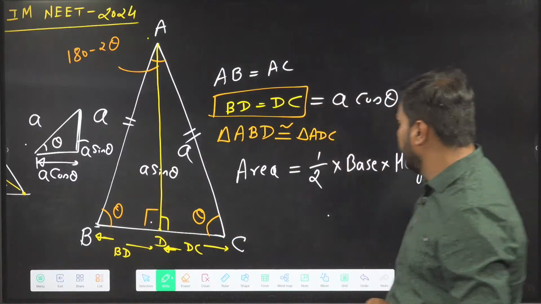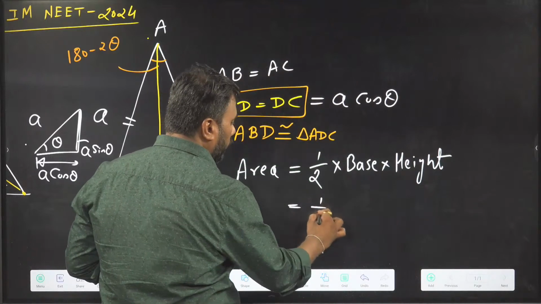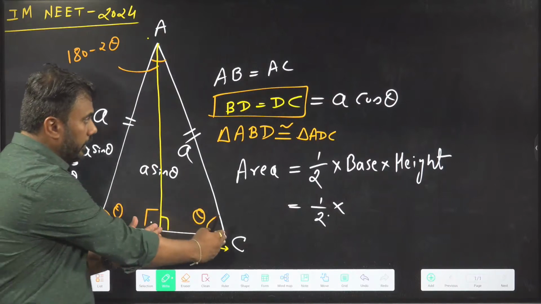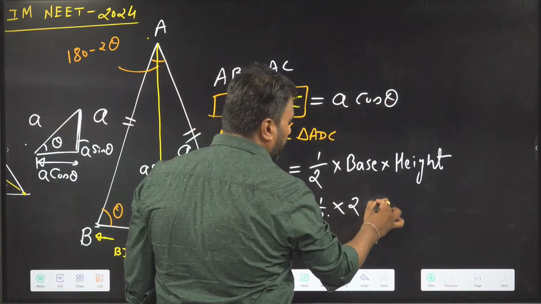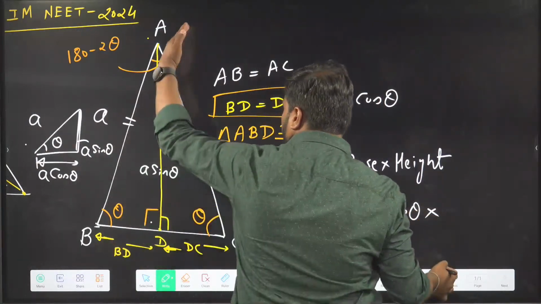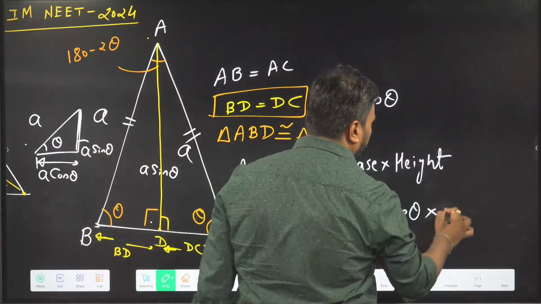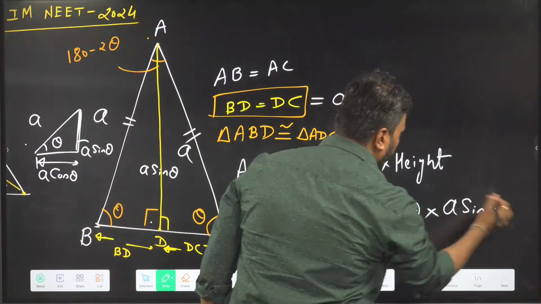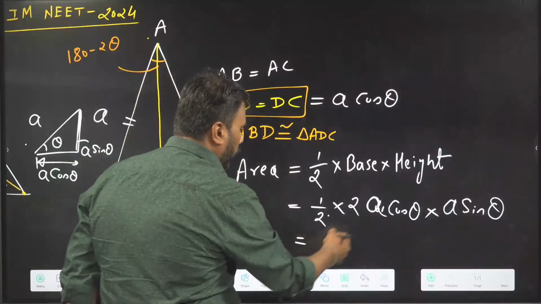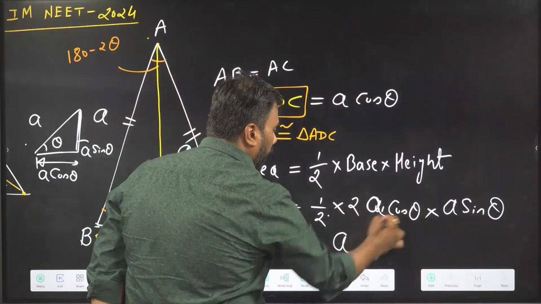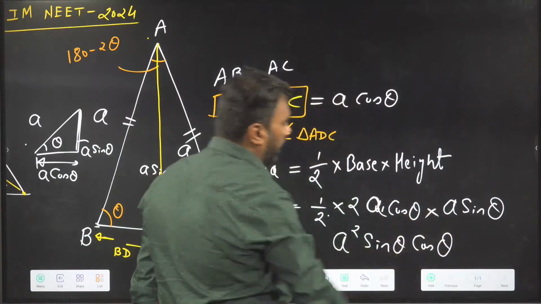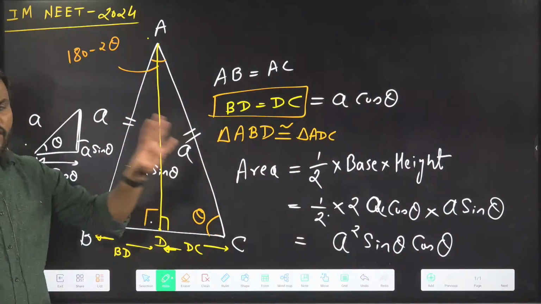Now, if we know this length, we can find out the area of the isosceles triangle. That will come out to be half the total base length, BD plus DC, which will be double of this, 2 times A cos theta, times height. And height is A sin theta. So if we do a little bit of calculation here, 2 and 2 get cancelled out. A and A will be A square. So you will get A square sin theta times cos theta. This is the area of the isosceles triangle.